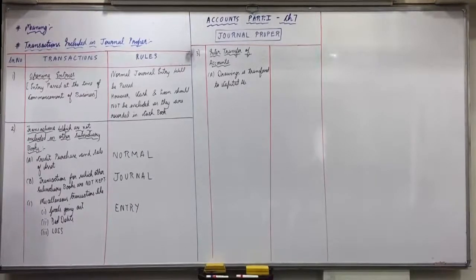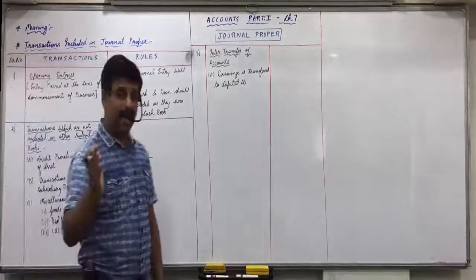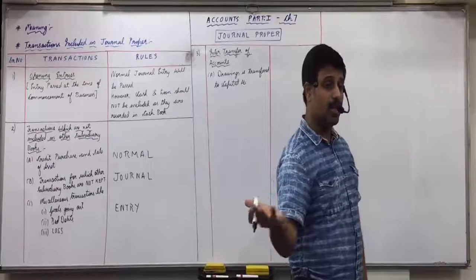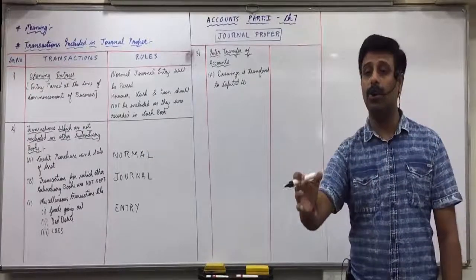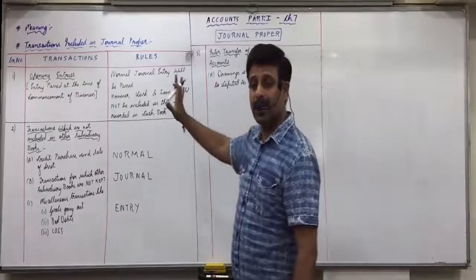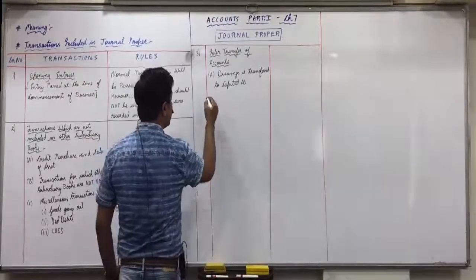Did you understand this? So I'll make you write that rule afterwards, but what is the rule to be followed when drawings is transferred to capital account? Reverse both of them. Drawings normally we debit, so you reverse and credit. Capital normally we credit, so you reverse and debit. Means the journal entry will be capital account debit to drawings account. Any confusions with this?